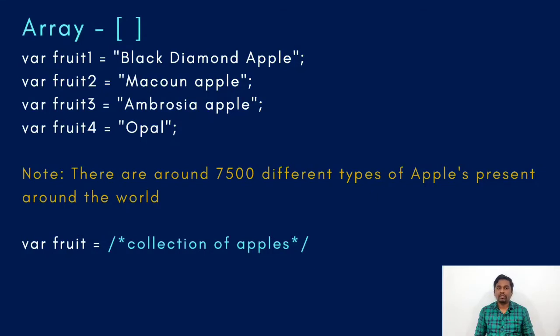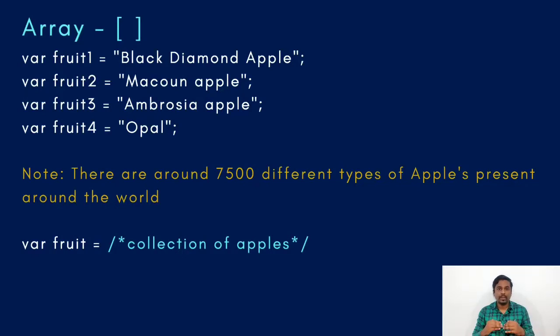If you know that there are around 7,500 different types of apples in the world, and I ask you to store all these apple names into variables, there would be 7,500 different variables that you're going to store. If I asked you to change the name of the Macoun apple to something else, you would have to go through all the 7,500 variable names. So that is going to be a huge and difficult task to maintain.